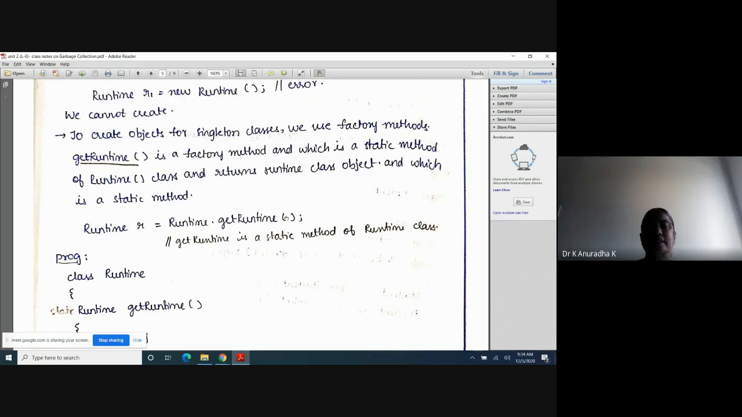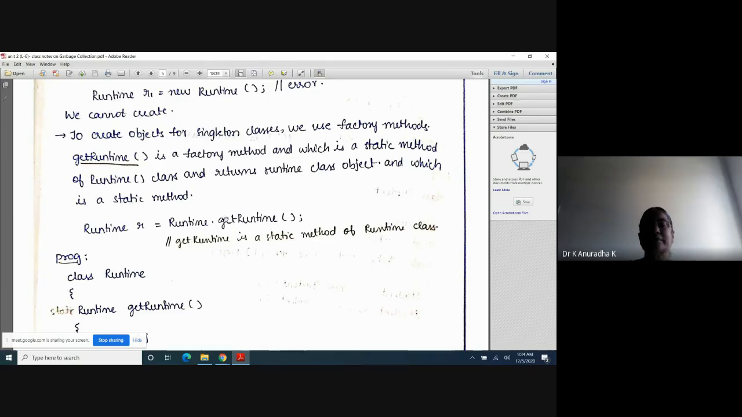Static methods of one class can be accessed outside the class using class name dot method name. Already explained static variables in the same way as static methods. That's why, as already explained, getRuntime is a static method inside the Runtime class. So how do I access getRuntime, which is a static method of the Runtime class? Using class name dot method name. That's why Runtime.getRuntime.